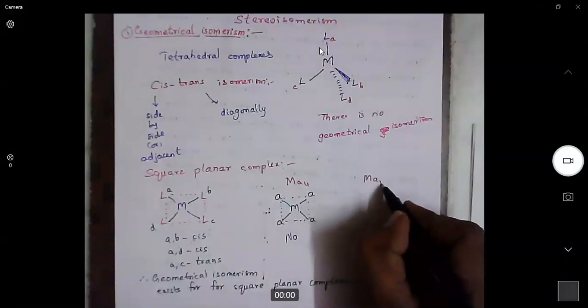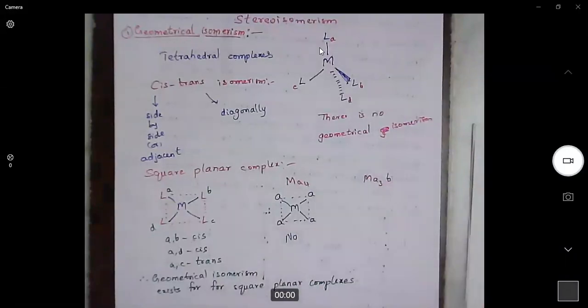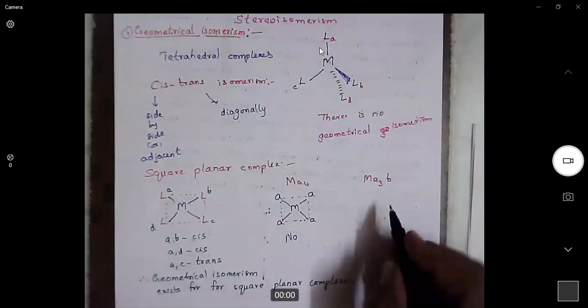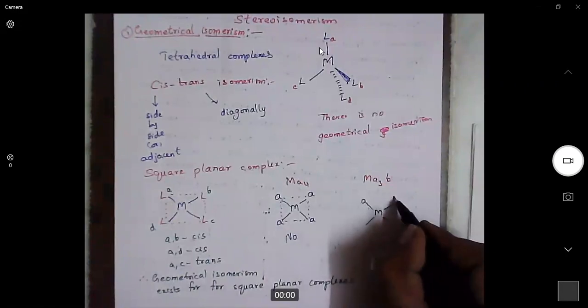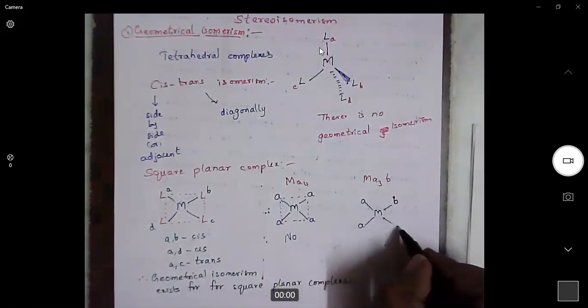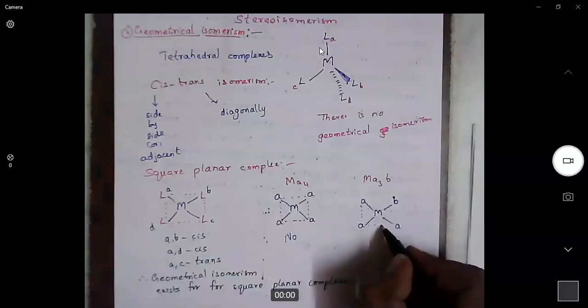Now consider MA3B. That means we have changed only one ligand. Now, is it possible to have cis and trans isomerism here? Again, look here.